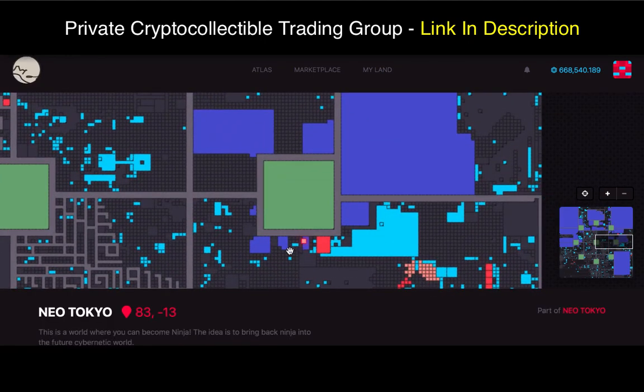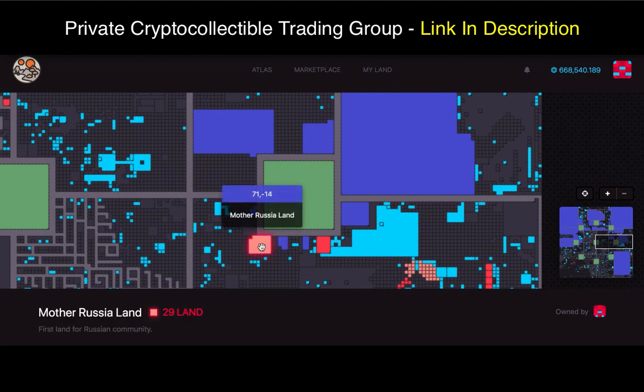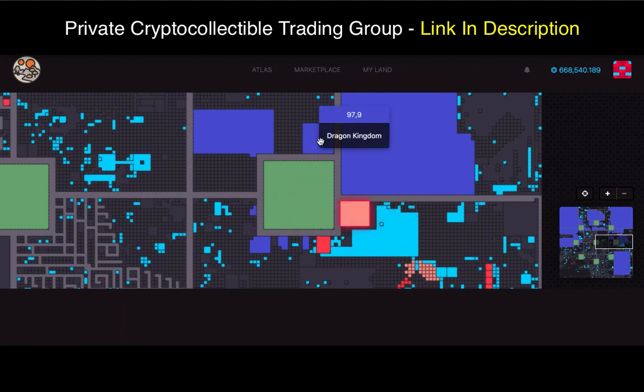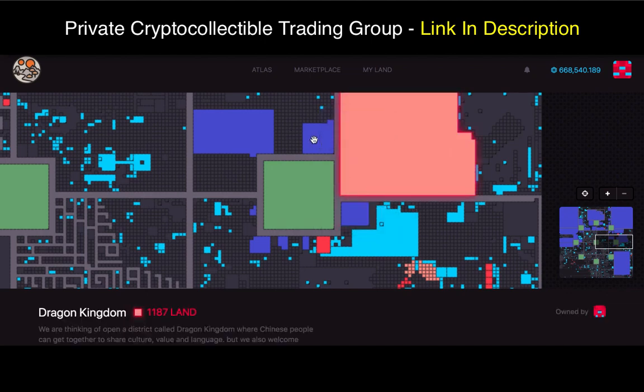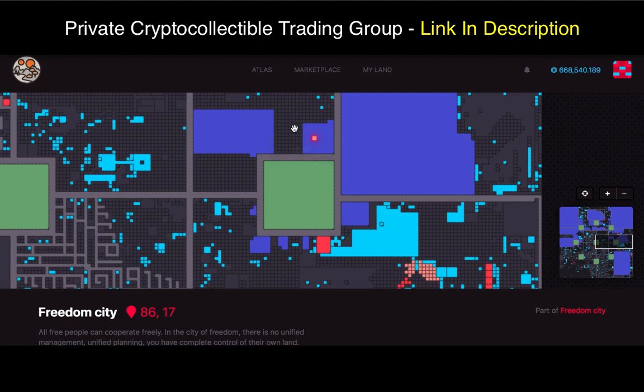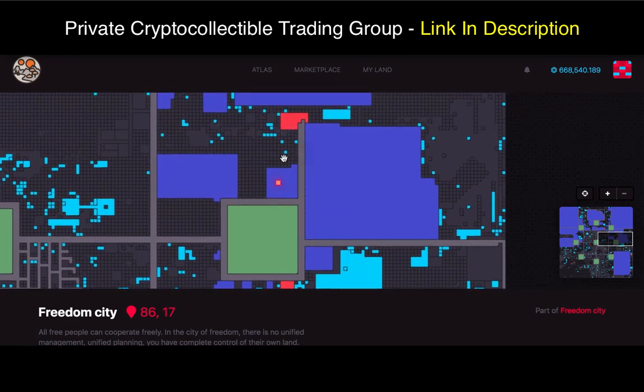But you can see all of these ones here as well. They've all been made individual, except for Mother Russia, which is going to continue. This one, is it going to continue? So you can kind of go ahead and see which ones are going to continue, which ones aren't. We know this one is not going to continue, Freedom City. So again, it's kind of made individual. That's an interesting thing you can check out.